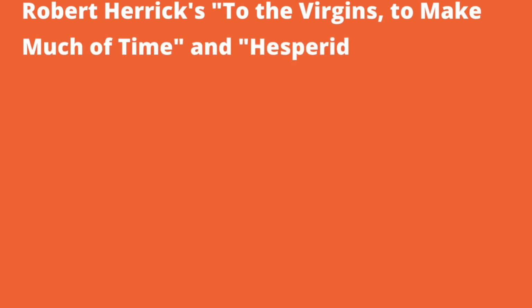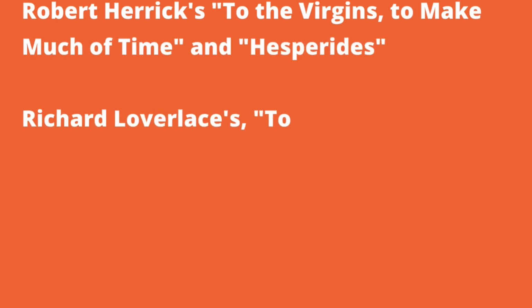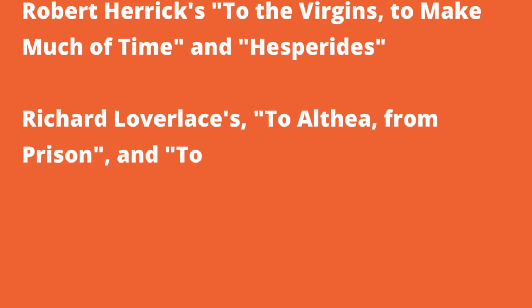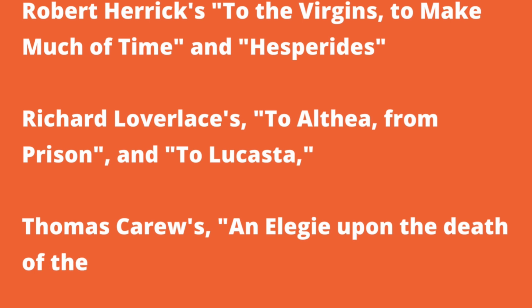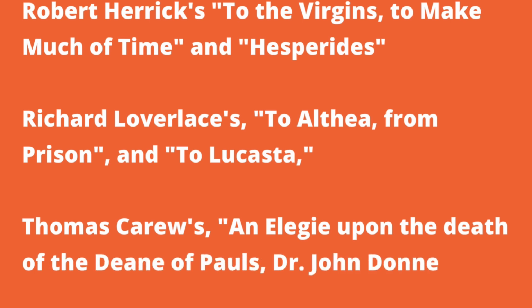The other titles which you have to remember from this literary group, the Cavalier Poets, are Robert Herrick's To the Virgins, to Make Much of Time and Hesperides; Richard Lovelace's To Althea, from Prison and To Lucasta. And then we have already discussed Thomas Carew's elegy upon the death of Dr. John Donne. Alright, so try to remember all these points from this literary movement, the Cavalier Poets.